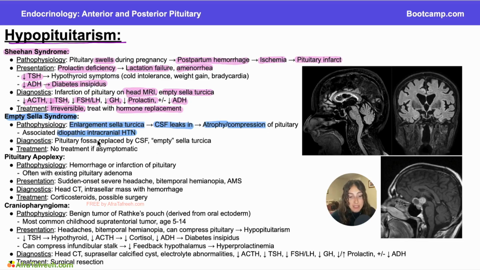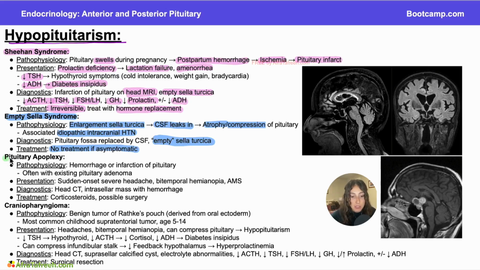You're going to diagnose empty sella syndrome again with imaging. So you might see this empty sella turcica on MRI. Remember, you can also see that in Kahn syndrome. So it's going to be really important for you to distinguish between these two, usually with a history. If a patient didn't have a postpartum hemorrhage, it's going to be unlikely they had Kahn syndrome, right? We usually don't need to treat if our patients are asymptomatic. If they become symptomatic, of course, you can do things like hormone replacement to try and compensate for that, but a lot of them are asymptomatic.